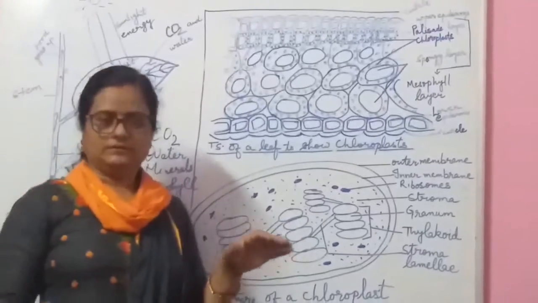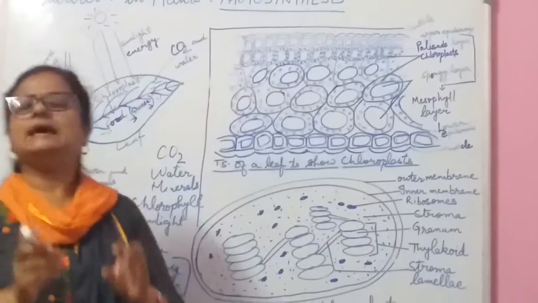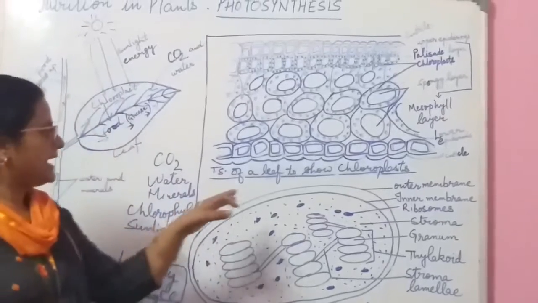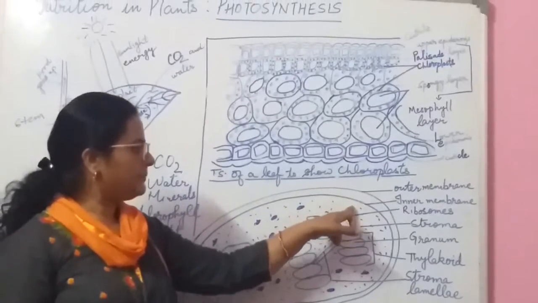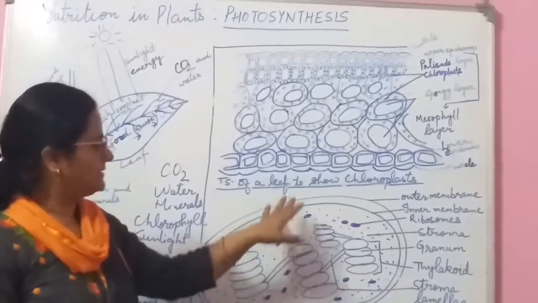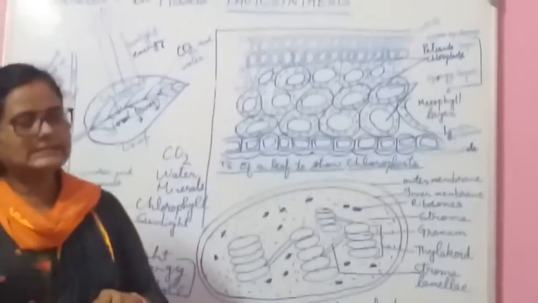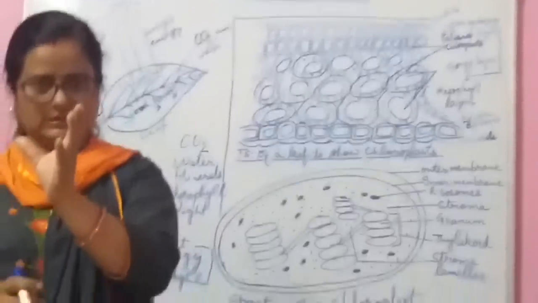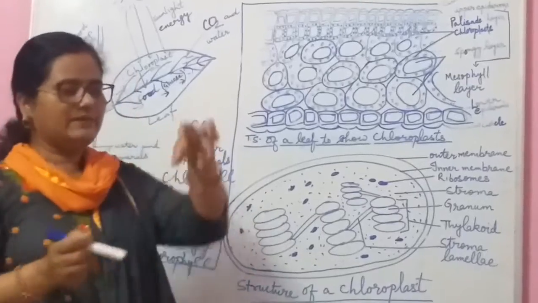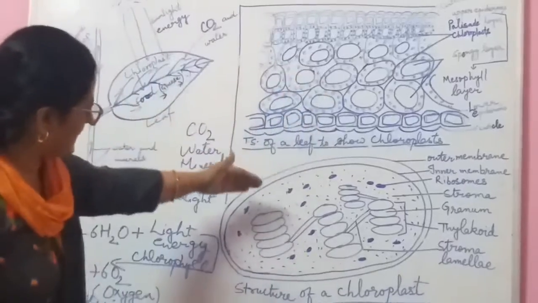Chloroplast is a cellular organelle that is helpful for the process of photosynthesis. It has an outer membrane, an inner membrane, and then the liquid that fills it, which is called the stroma. Inside, the inner membrane of the chloroplast is in the form of a granum. Granum means when we put coins one after another, it shows just like these structures.